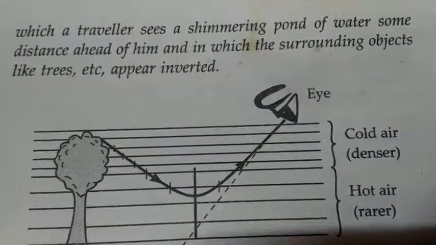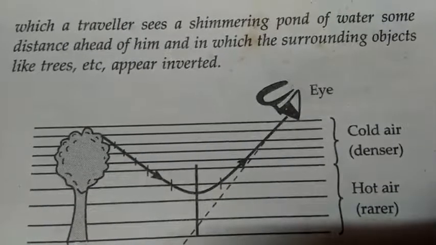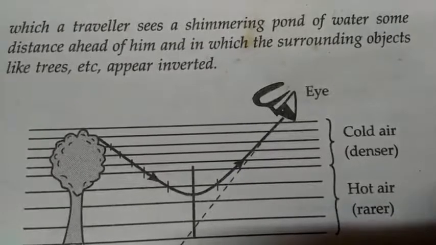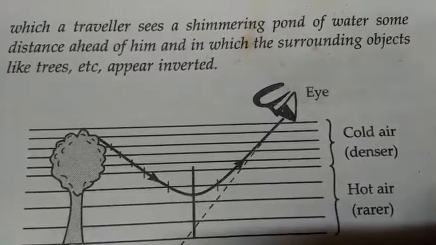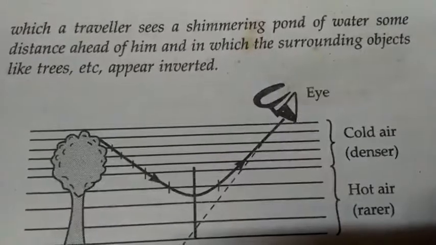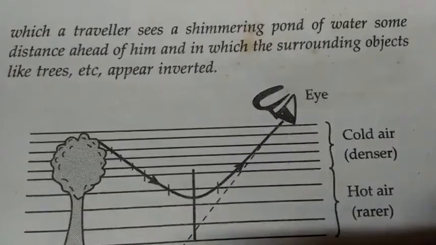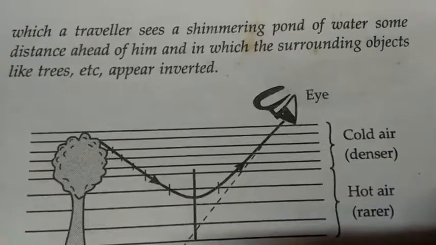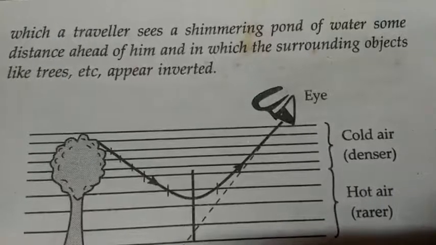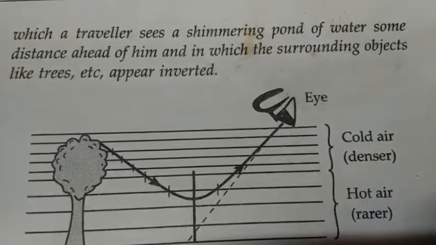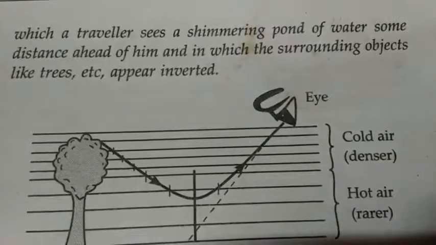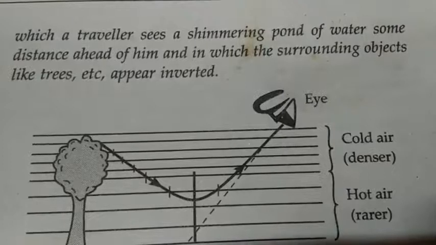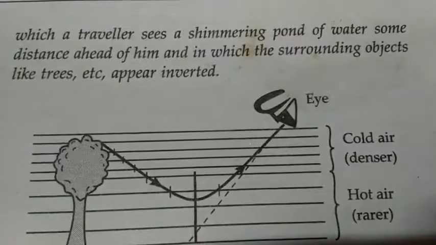During summer, if you are traveling, you must have noticed that when you look at the road, you feel that some distance ahead there is water spread over the road. But when you reach that point, you see that there is no water. That is what is called mirage. When there is so much increase in temperature, in very hot weather, this phenomenon of mirage appears. Actually, what happens during summertime,